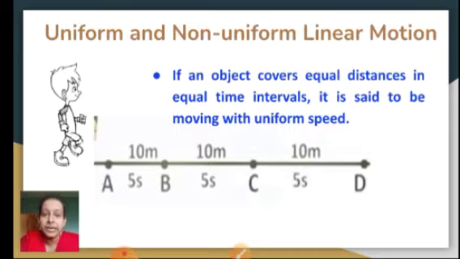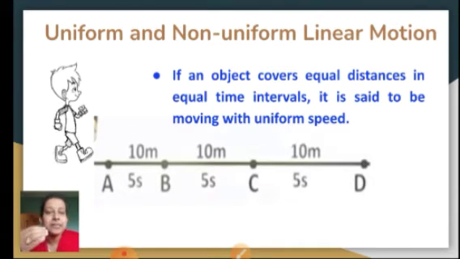Let's try to find out for each of these paths, AB, BC, CD, what the speed is, and we will also try to find out the average speed of this person walking. Now from A to B, the distance is 10 and the time is 5 seconds.